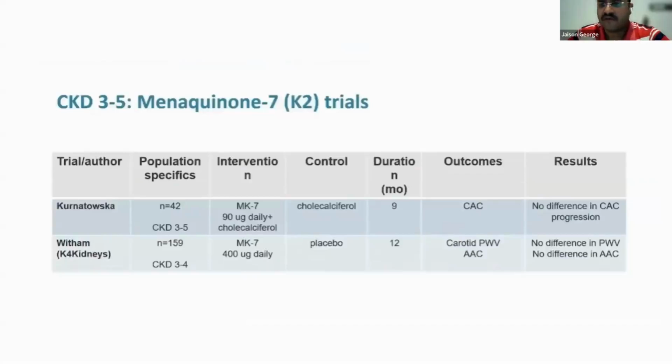Now, what about those patients with CKD 3 to 5 who are not on dialysis? Again, there is no difference in coronary artery calcification or pulse wave velocity values. So pulse wave velocity values will signify arterial stiffness.